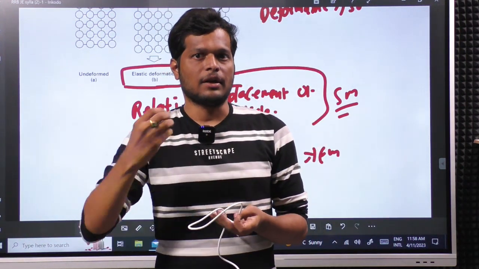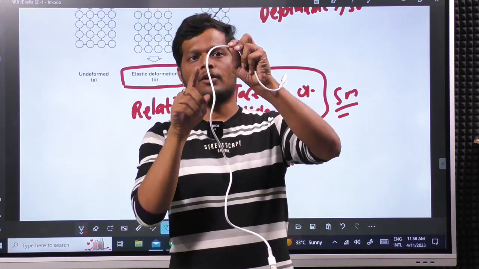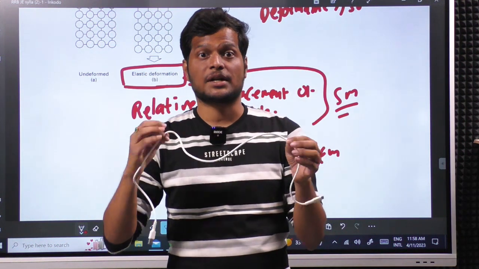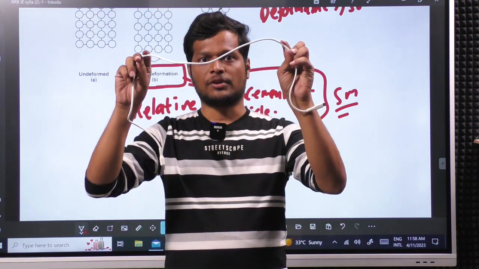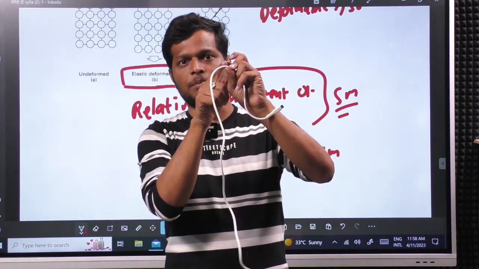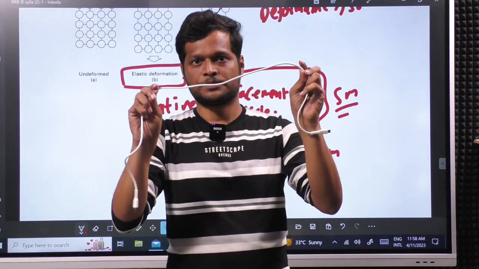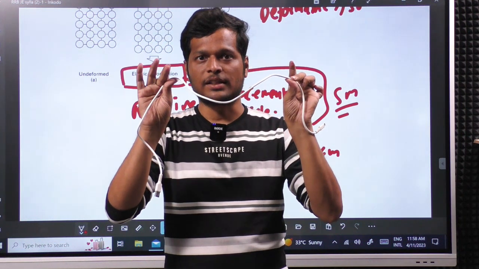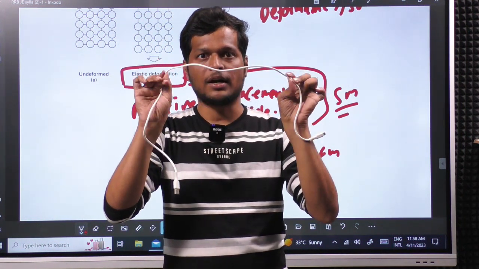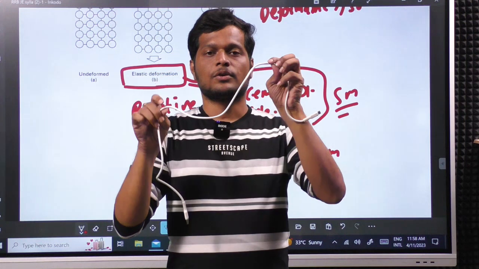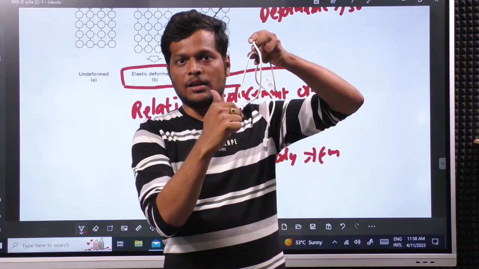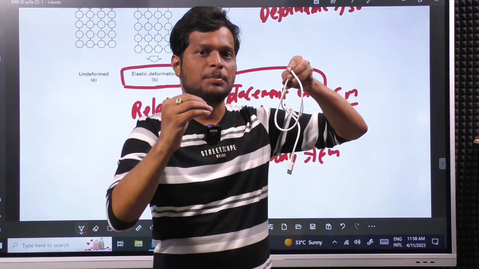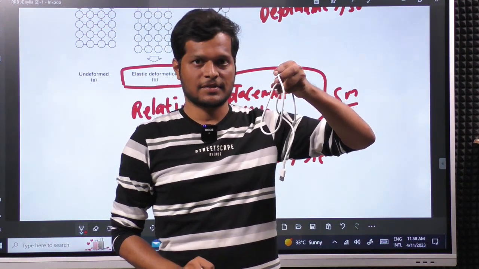If you try to feel, you will not have any stress in between this, and you will not see any deformation or change in shape of the wire between this, except the places where I am holding, right. That is why this wire will have stress only in the places where I am holding, but not in between, right. So, the particles in between have not deformed, they have simply displaced without creating stress, right.